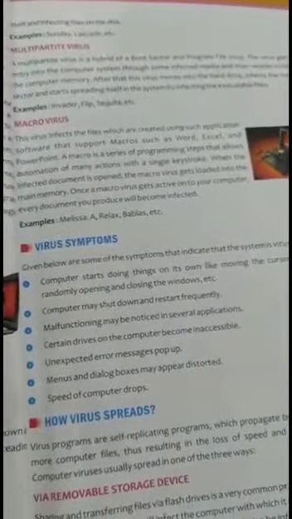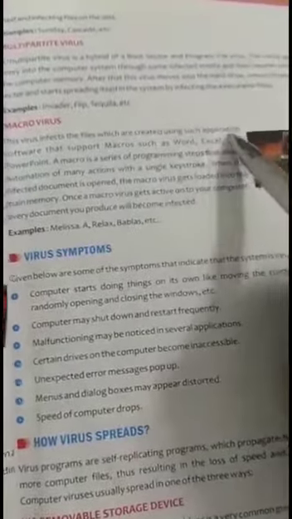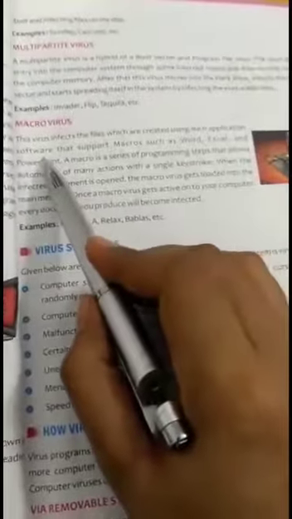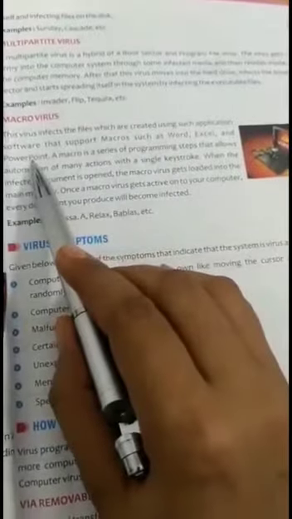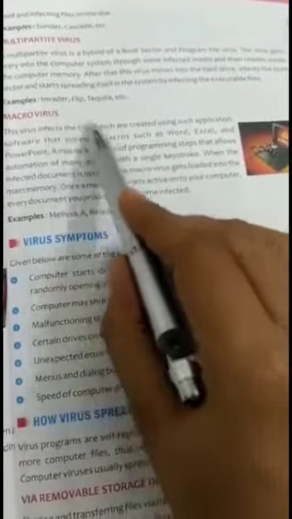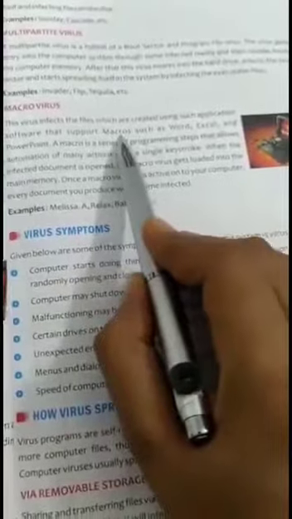This virus infects the files which are created using such application software that support macros such as Word, Excel and PowerPoint. These are the application software that support macros. And what is macro?